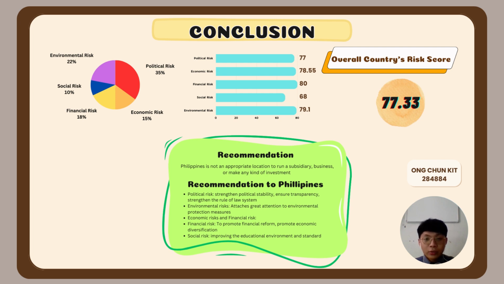For our recommendation to investors and any related financial traders or international businesses, the Philippines is not an appropriate location to run a subsidiary business or make any kind of investment, based on this high score of 77.33. As for our recommendation to the Philippines, we suggest that the Philippines solve each risk in descending order according to the impact or weightage of each risk on overall country risk. The information and the way will be displayed in our slide as our suggestion for each risk.